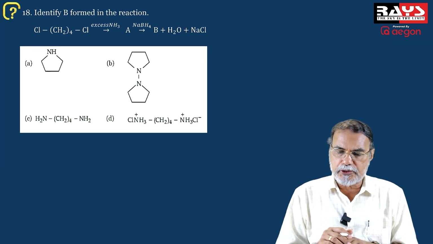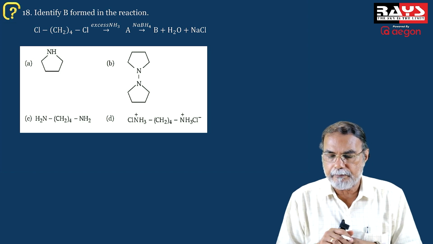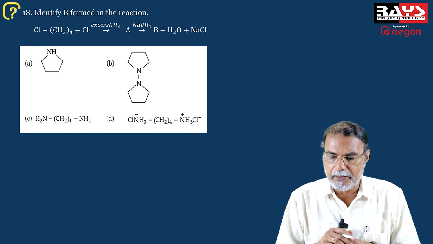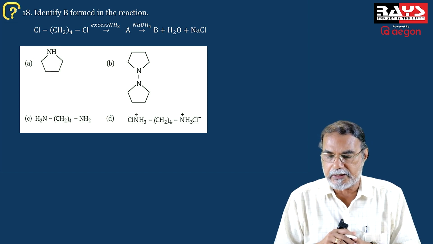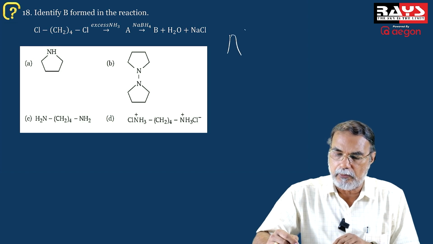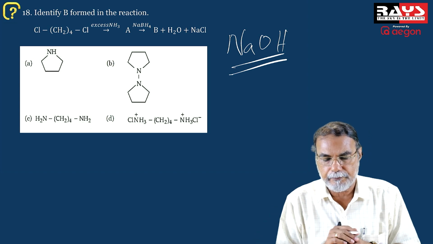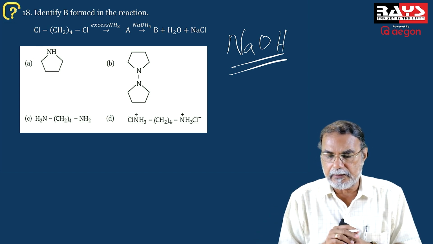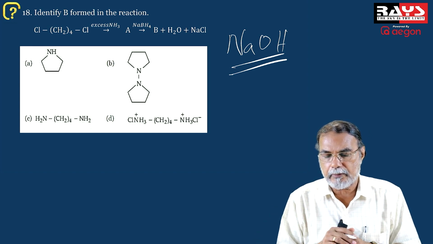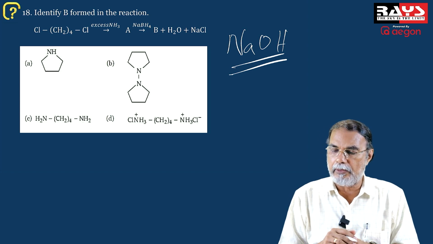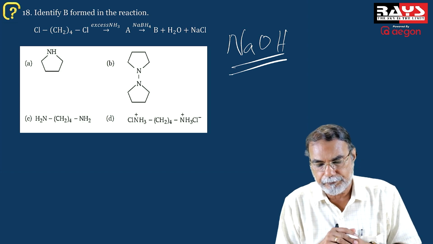Now coming to the next question, it is again a pretty simple question. And there's a mistake in the question. It is not NaBH4. It is NaOH. It should be NaOH. In the second equation, the thing on the arrow mark is NaOH, sodium hydroxide.